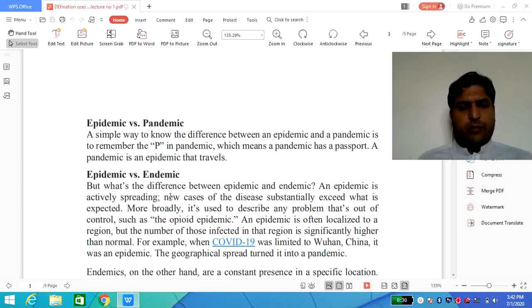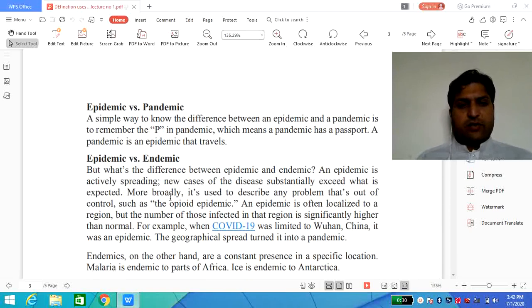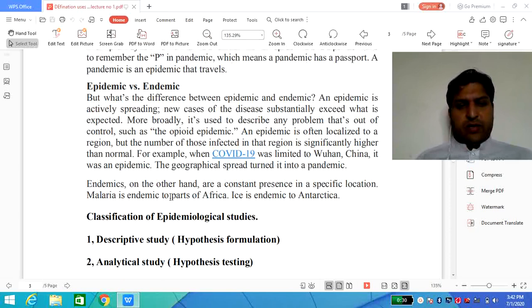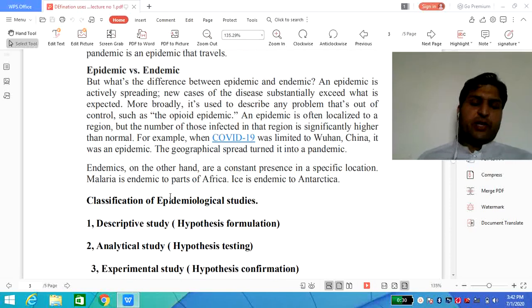It means a disease condition present in a respective population, that is to be the endemic. But if there is an outbreak of the disease, this will be considered as the epidemic. And let's suppose if it covers the entire society, that is to be known as the pandemic.